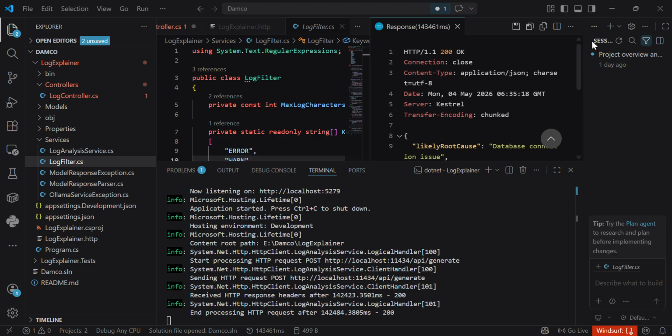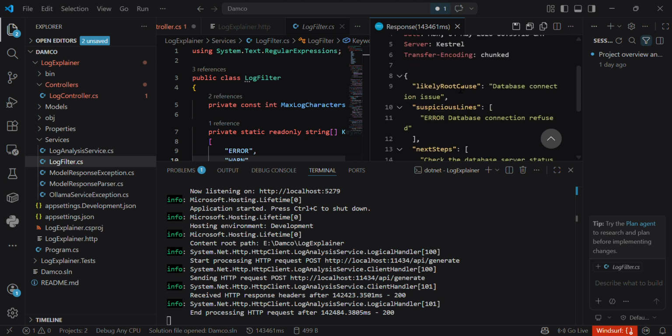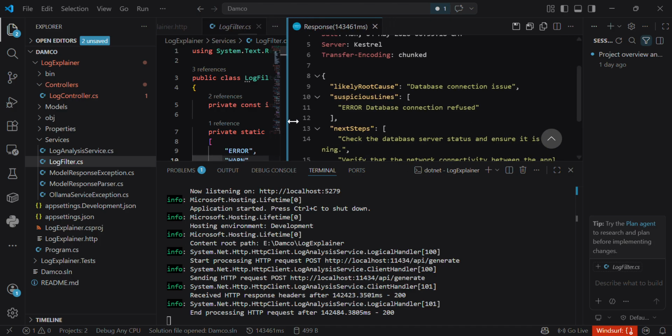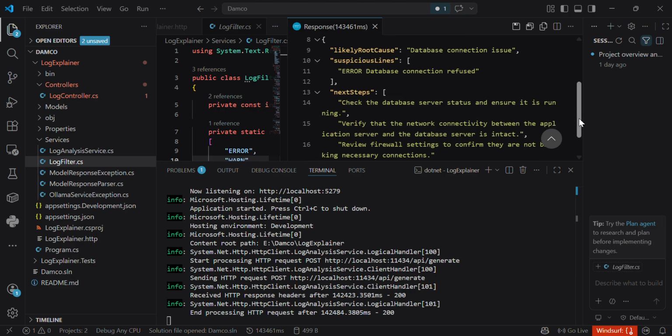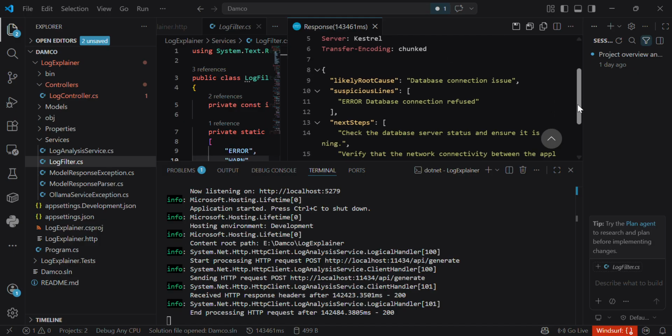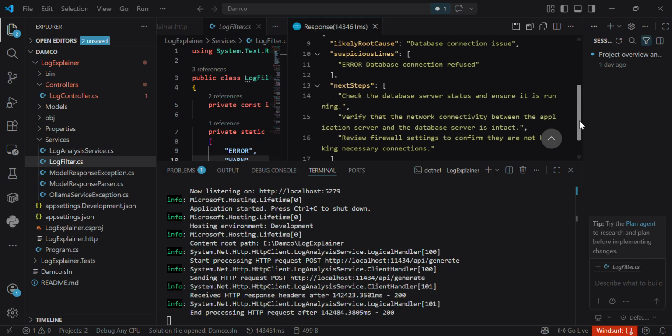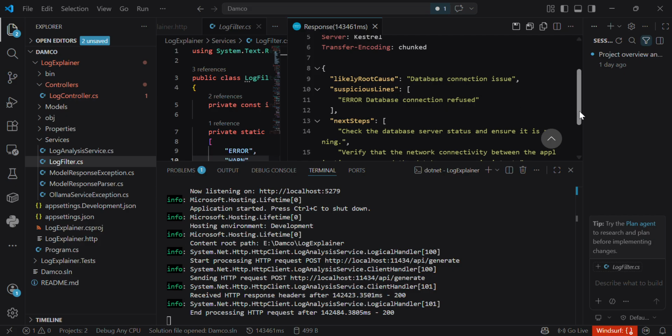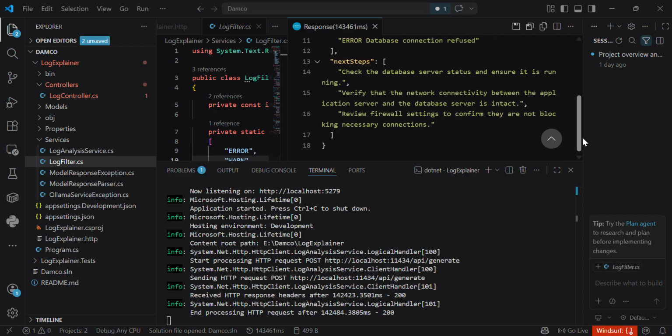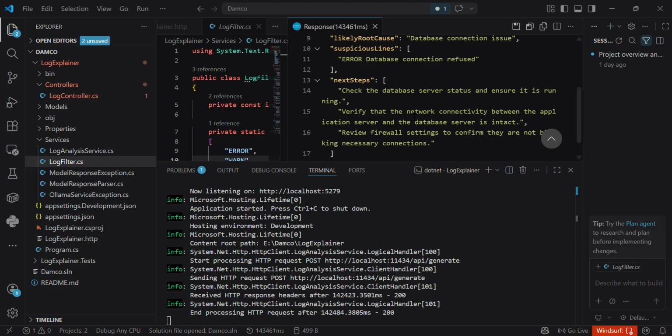So this is showing 200 OK, and this is the response we got. This is the error. This is a suspicious line we have in our logs: error, database connection refused. And these are the next steps we need to fix here, in the application from where we got these logs.